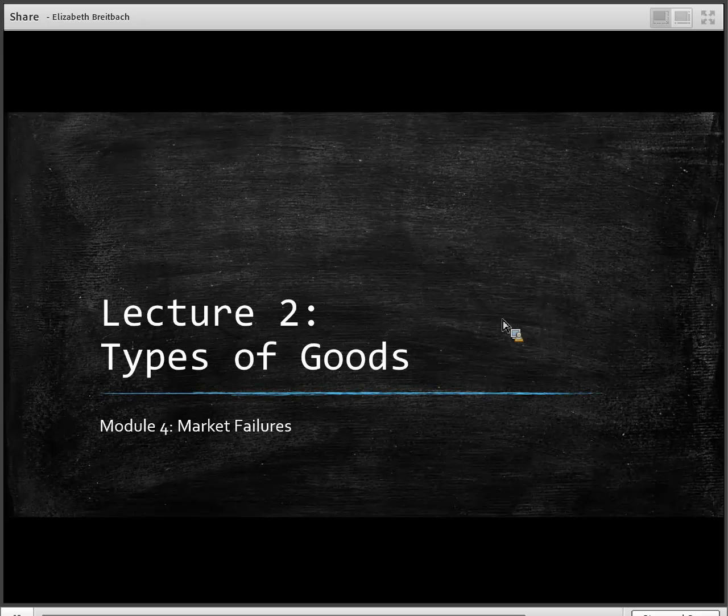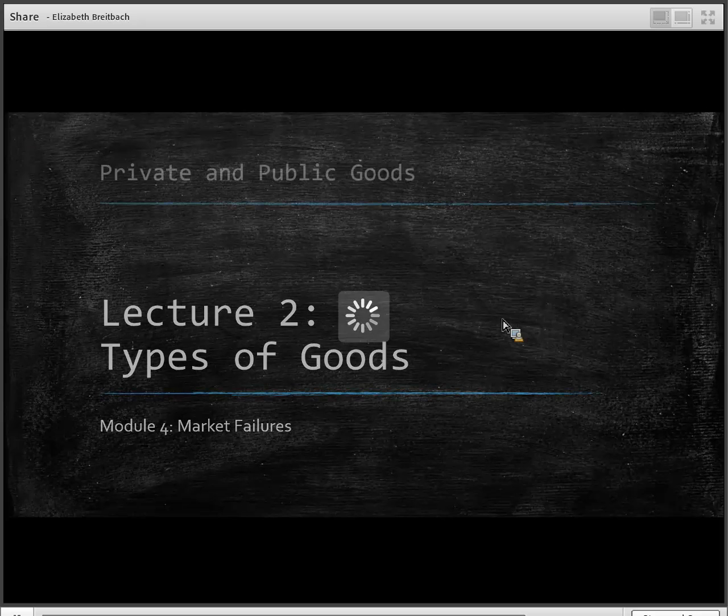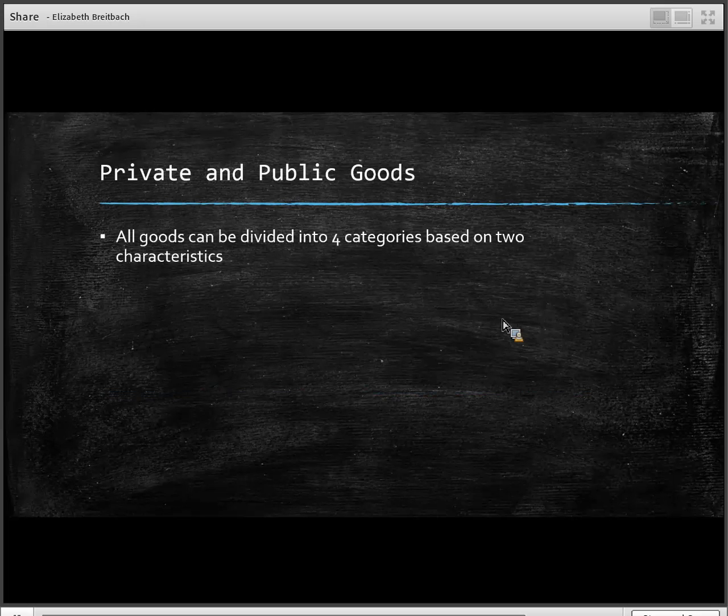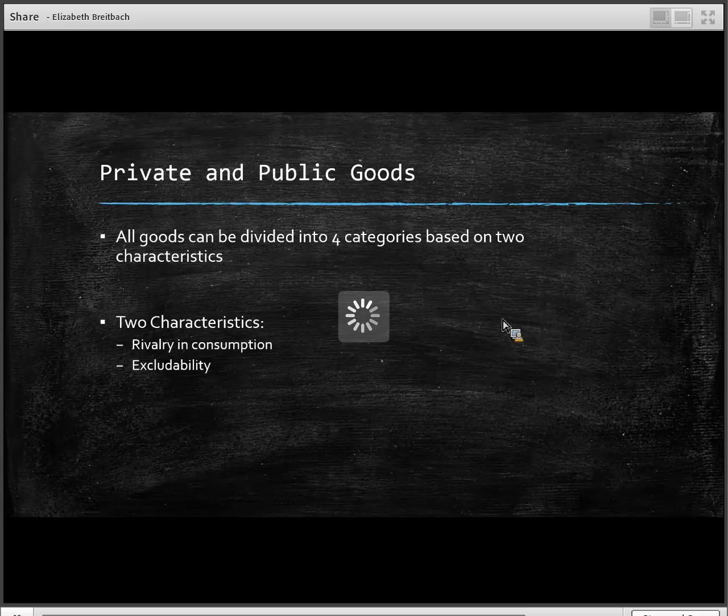All right, so the first thing that we can think about is all goods can be divided into four categories based on two different characteristics. The first characteristic is rivalry in consumption. When you're thinking about rivalry in consumption, I want you to actually think about the word rival, right? We're fighting over consumption. Next, excludability. Can we prevent people from consuming the product if they don't pay for it? Again, we're going to look at these more in depth, and we're going to talk about how these two characteristics can determine four different categories of goods.